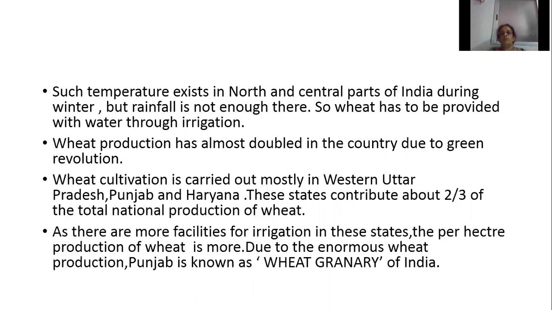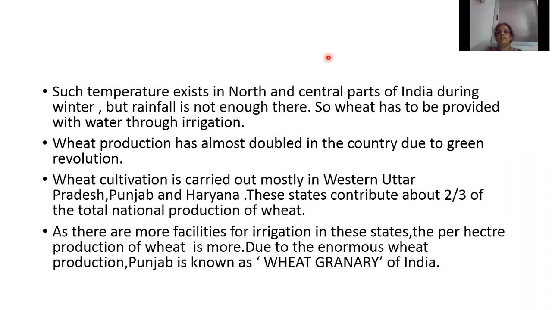Wheat production has almost doubled in the country due to the green revolution. Green revolution means increase in the production of agriculture by using chemical fertilizers, insecticides. Mechanization is called a green revolution. Because of that green revolution, now wheat production has doubled.